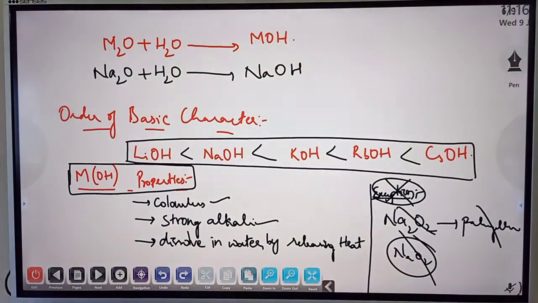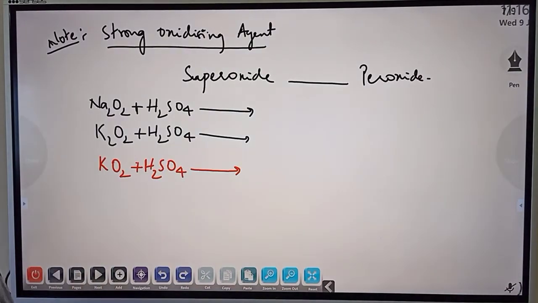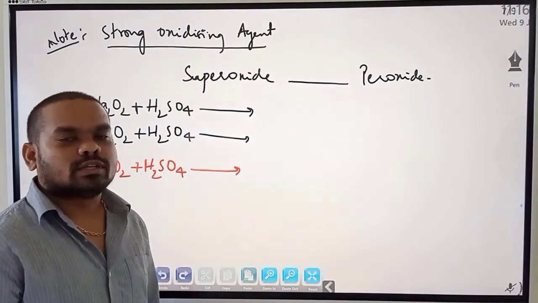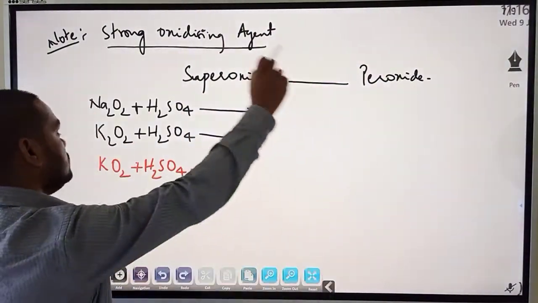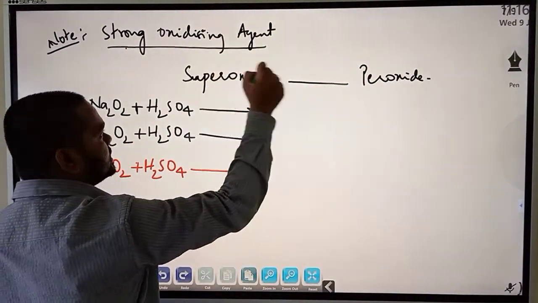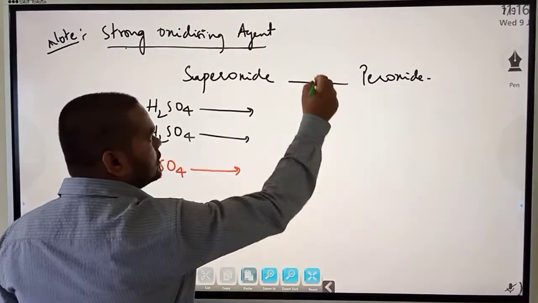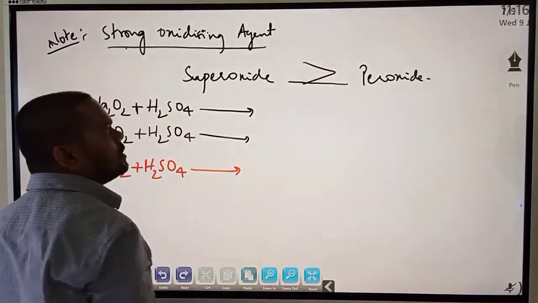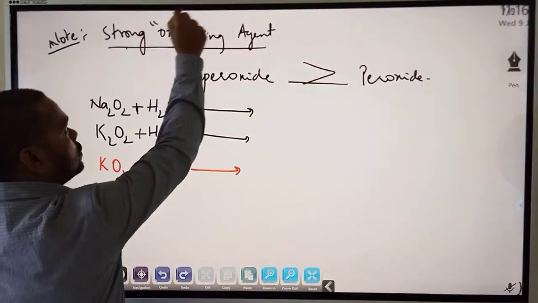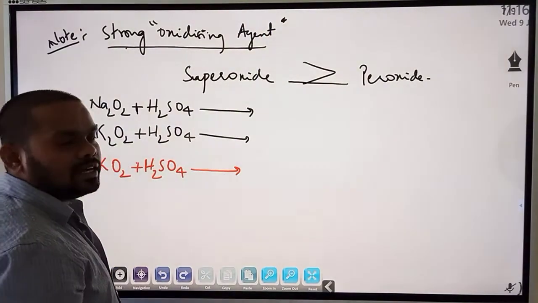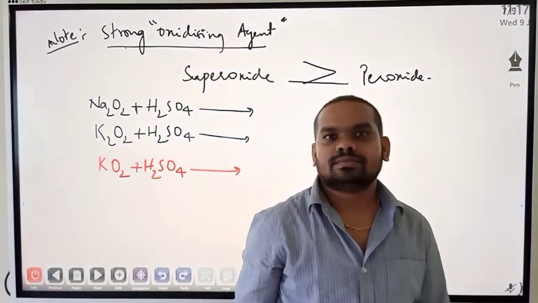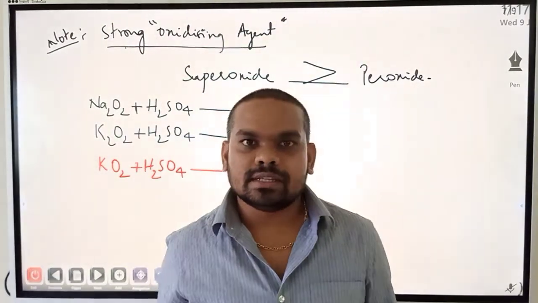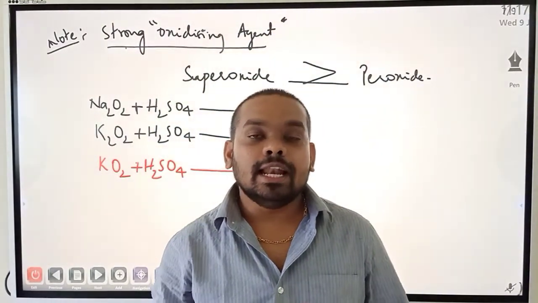Fine. Then, out of peroxides and superoxides, which is a strong oxidizing agent? Between superoxides and peroxides, remember this point. Superoxides are stronger oxidizing agents than peroxide. What do you mean by a stronger oxidizing agent? Oxidizing agent means that the agent helps in oxidation.